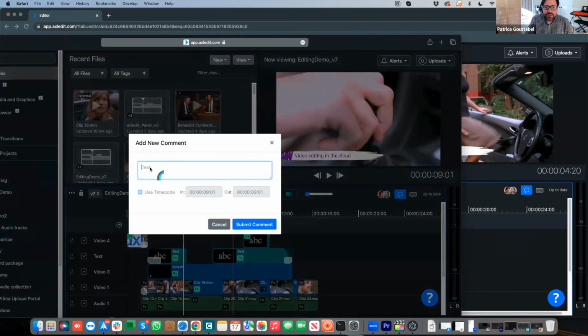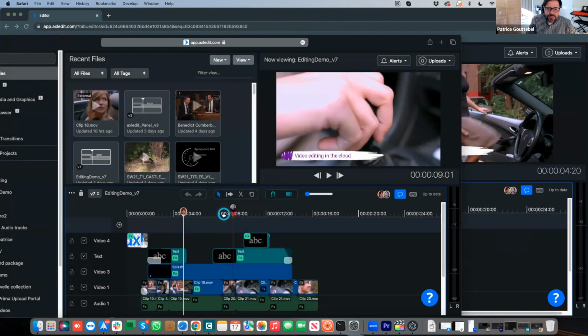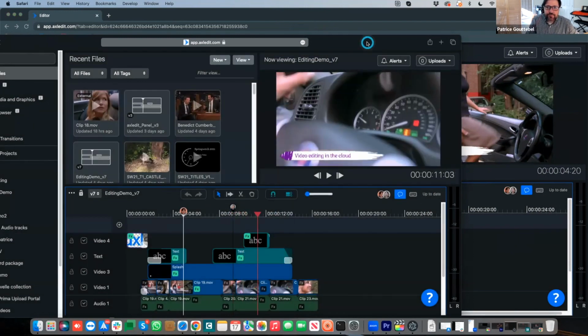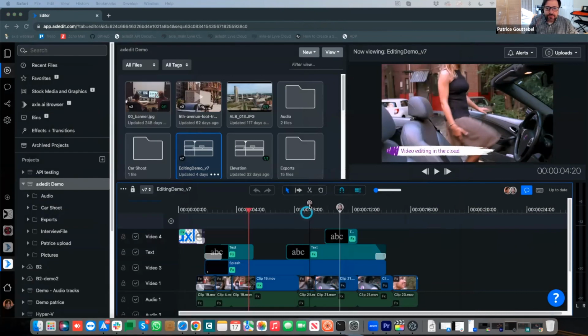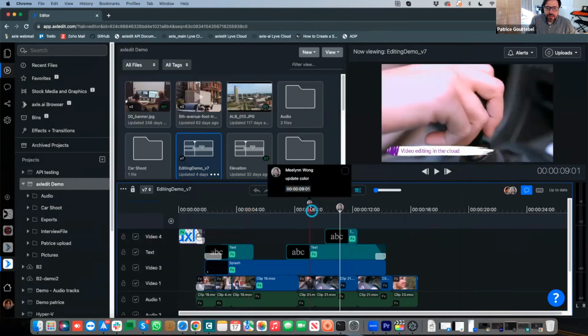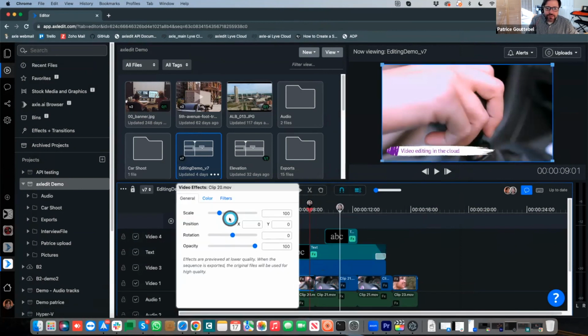And we can post a comment, update color, for example. There is a new task that I have posted here to update the color. And this person will be able to see this. Okay, I need to update the color. Let's do that. I'm going to update the effects and just change the colors. I'm going to make it not super great, but you will get the idea. And the person will be able to see live what is happening.